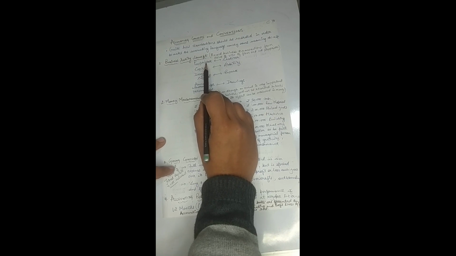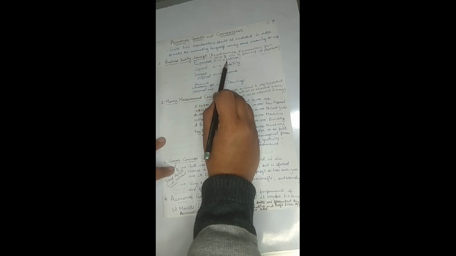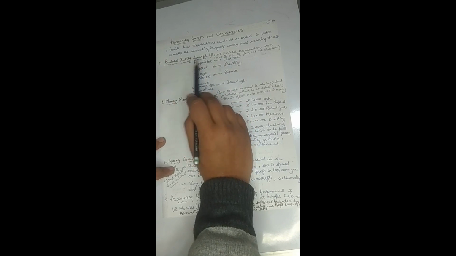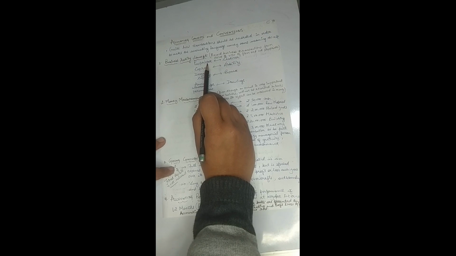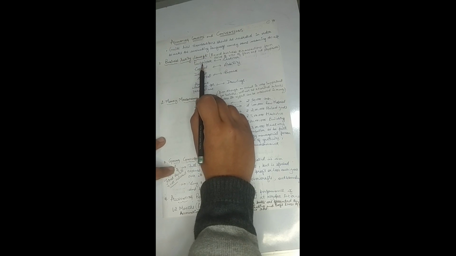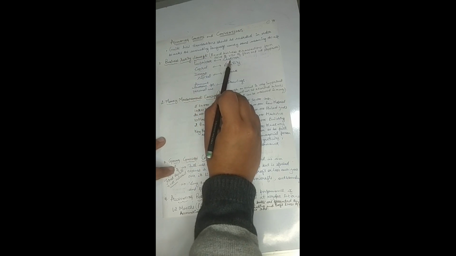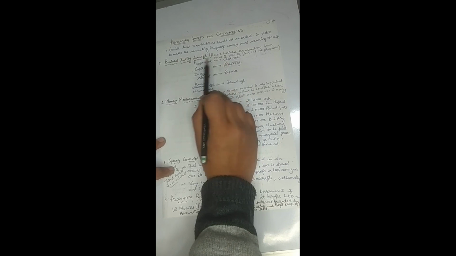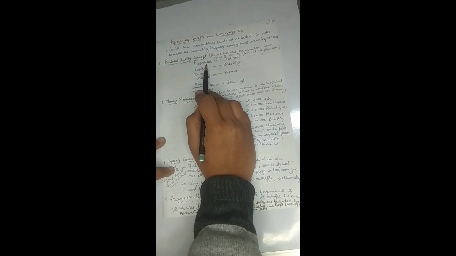That proprietor will be a creditor for the business because the firm owes the amount invested by the proprietor in the business.